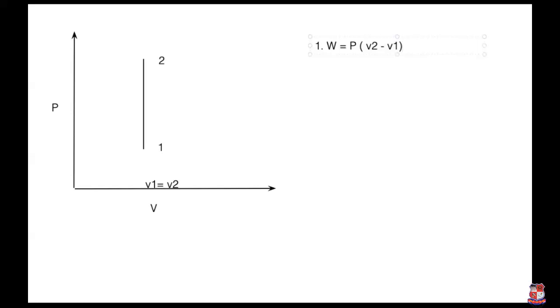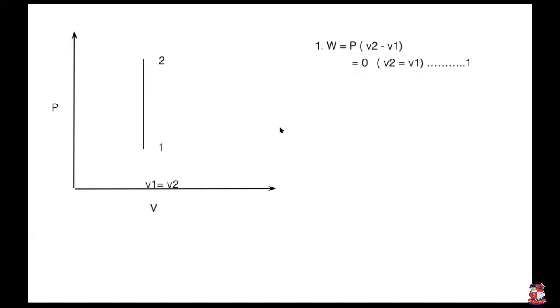Here volume is constant, so it is zero directly. In the bracket you can also write V2 is equal to V1, so it is zero. So it is equation number 1.